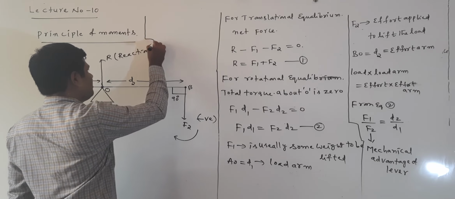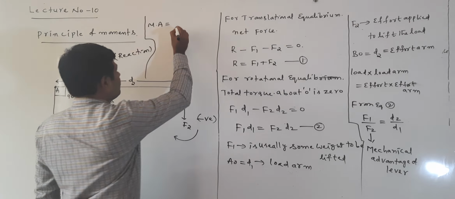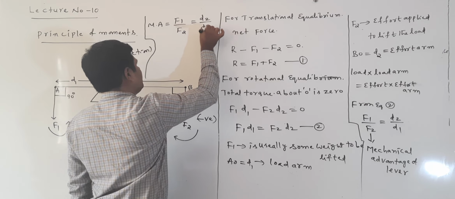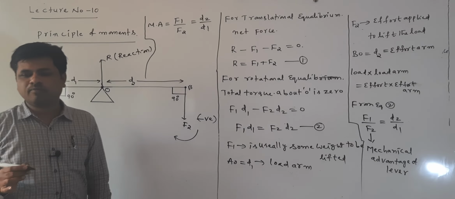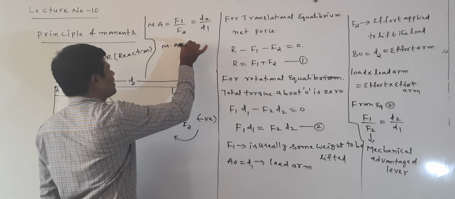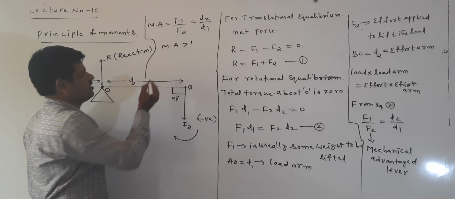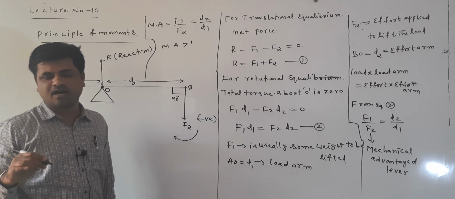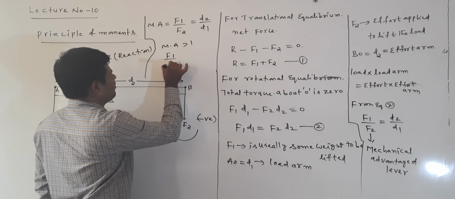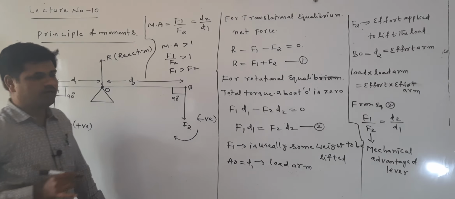From this I am writing here, the mechanical advantage of the lever is equal to F1 by F2 is equal to D2 by D1. Now the mechanical advantage value is generally always greater than 1. What is the meaning of this? Greater than 1 means F1 by F2 greater than 1, which means F1 is greater than F2.